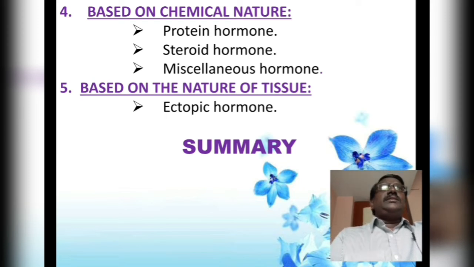Let us see the synthesis, transport and release of a protein hormone or a peptide hormone. Peptide hormone examples are thyrotrophin releasing hormone, or another example, adrenocorticotrophic hormone.